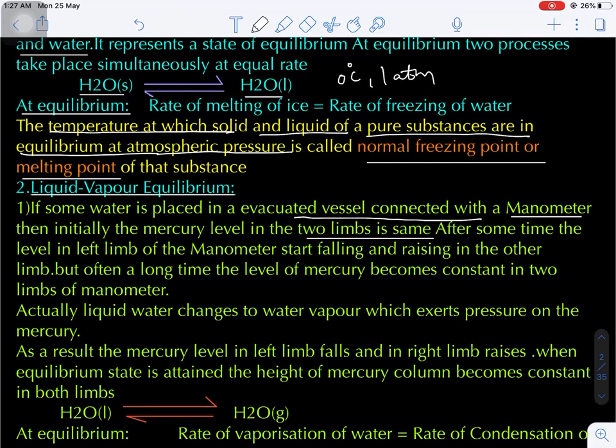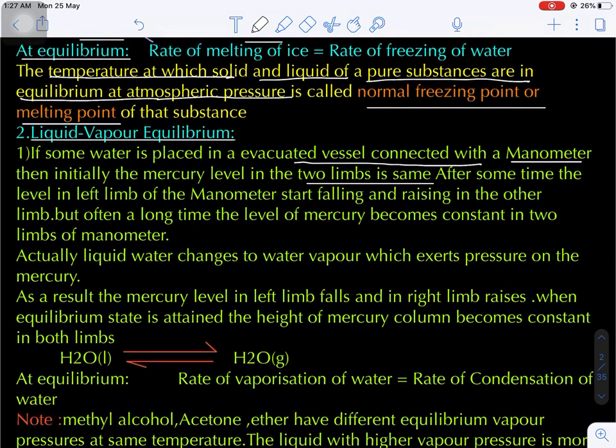Now after filling some liquid, let's suppose water, in the container, slowly the mercury level in the left arm decreases and in the right arm increases, because water undergoes vaporization. Due to vapors of water, they exert some pressure.